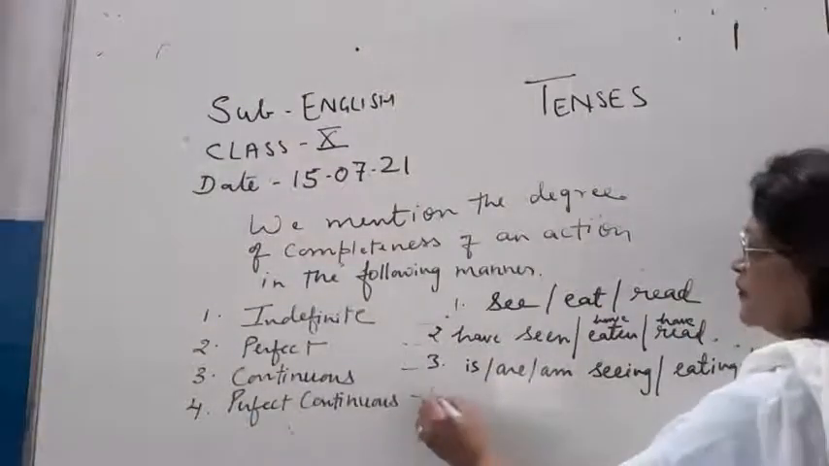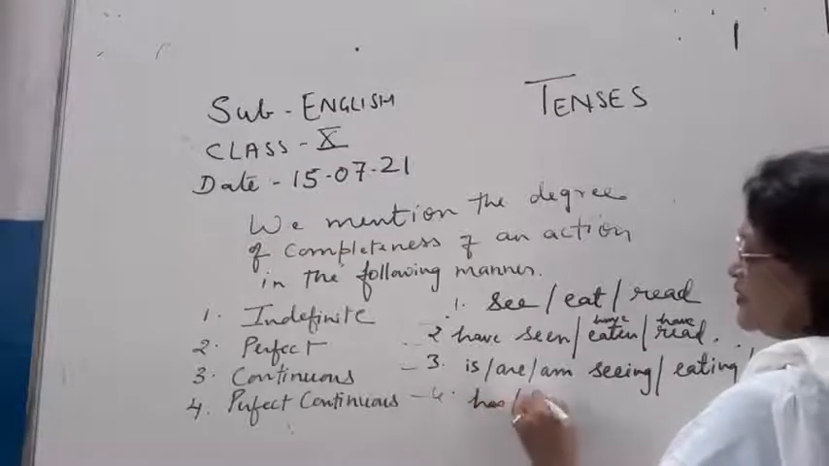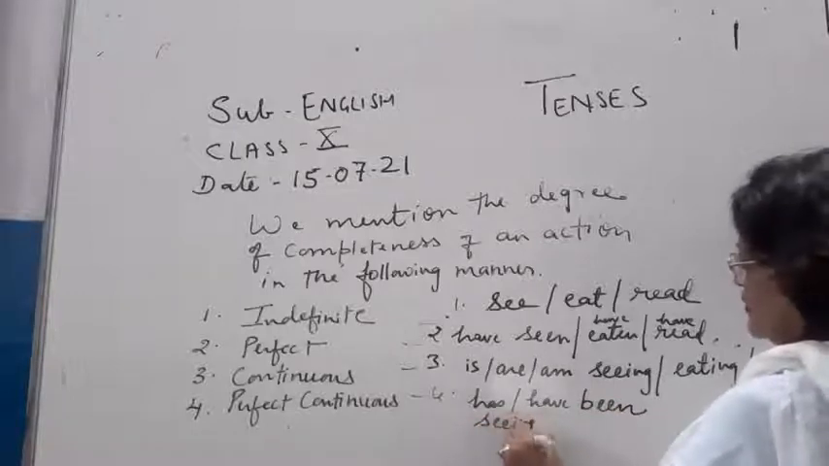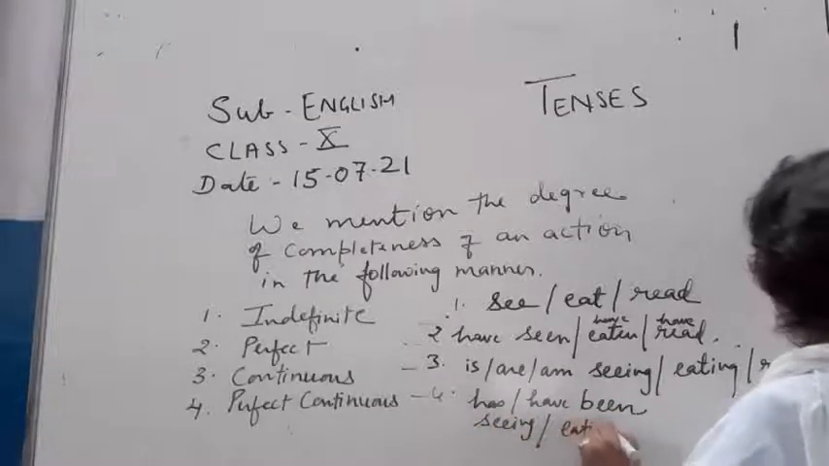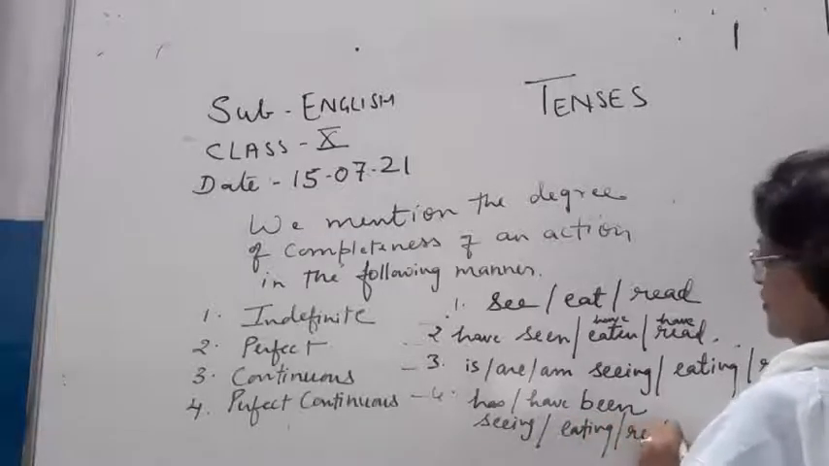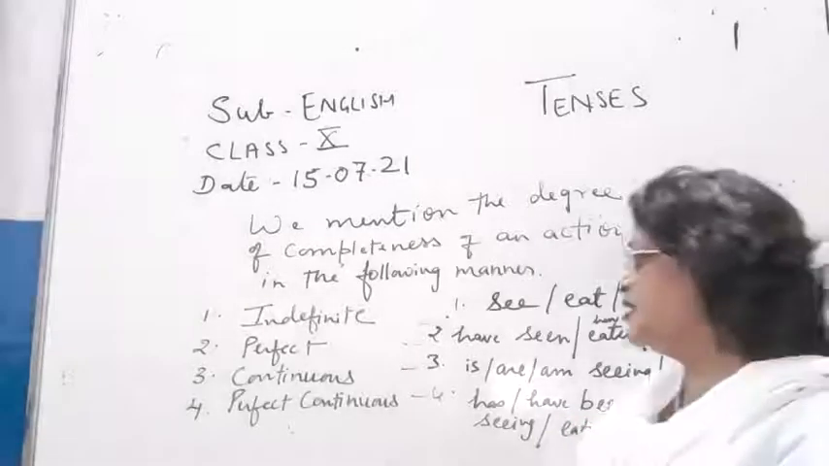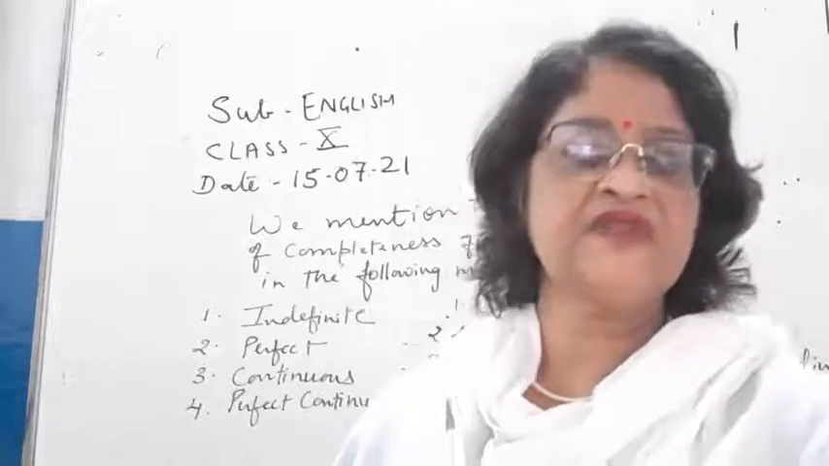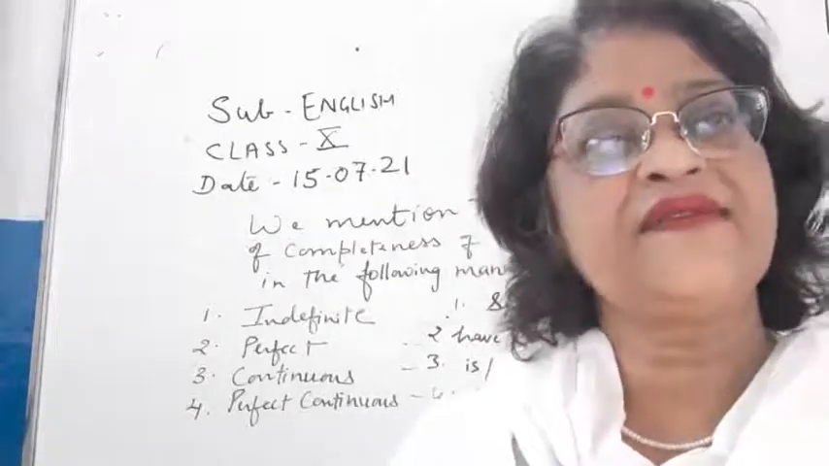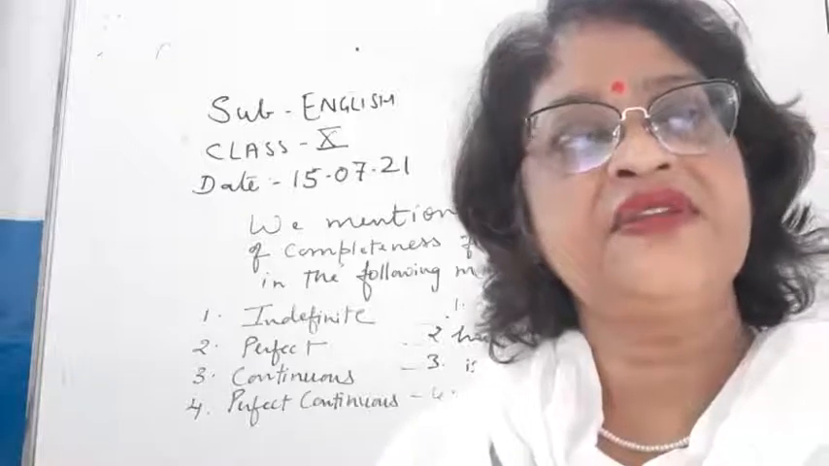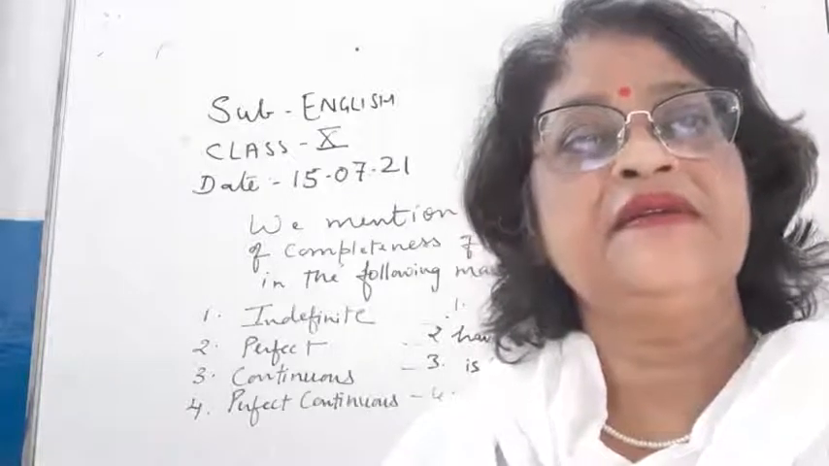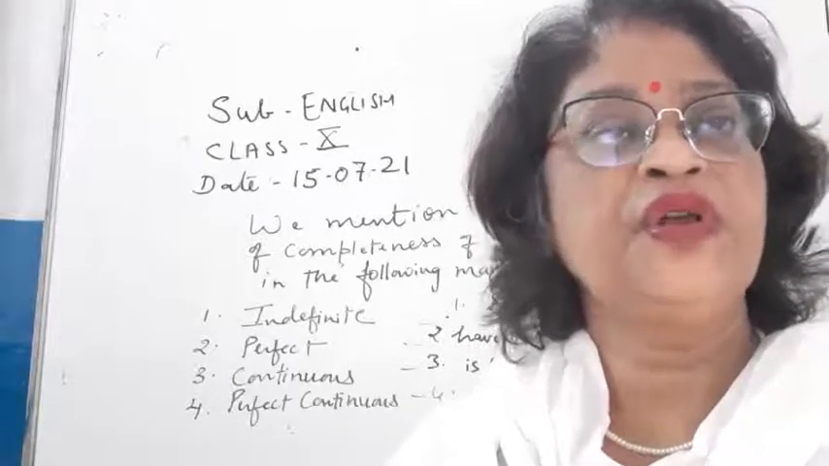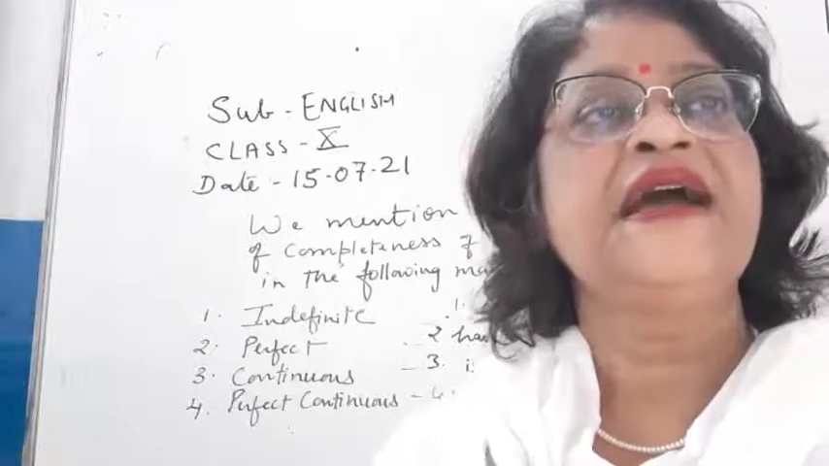Like has or have, been, seen, or eating, or reading. Okay, with he we use has, with she we use has, with a name we use has. But with they we use have, you have, we have. Generally with plural we use have, but children, with I we also use have, as in I have a dog. With I, you, we, they we always use have, we never use has.